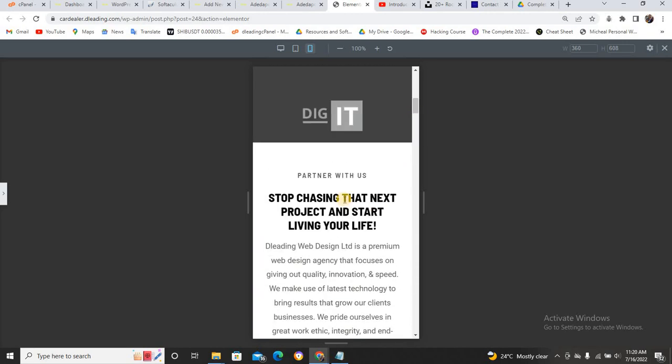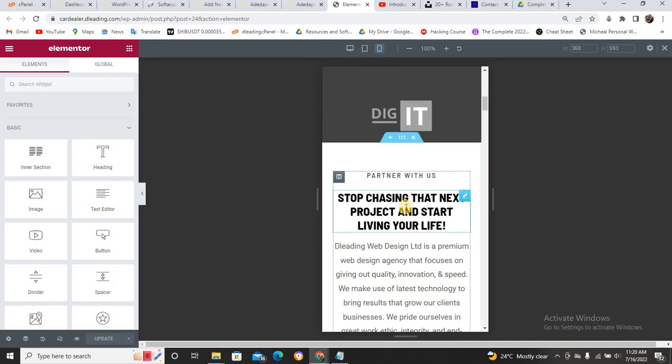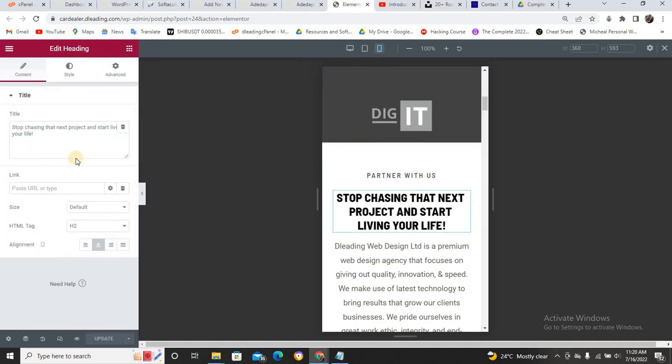And if you want to change anything here, you can edit something that will not be visible on any other mode. Now, if I change anything here, can you see how you are going to know that this thing I'm changing is only applicable to here? You see, mobile is showing mobile here. That means anything I do here, it will not. Okay, let me just show you for example.